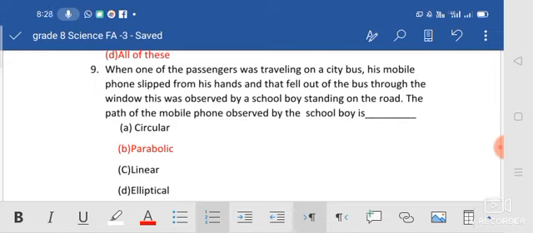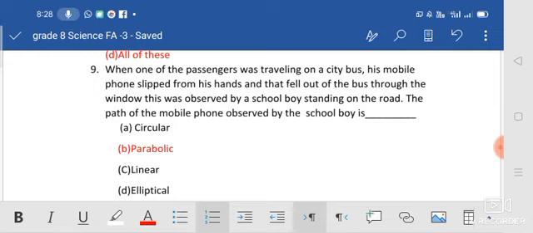So just imagine one passenger traveling in the city bus. Unfortunately, his mobile slipped from his hands, so it fell down. A schoolboy watched it from the road. How is the mobile phone's path? Circular, parabolic, linear, elliptical. Which one?